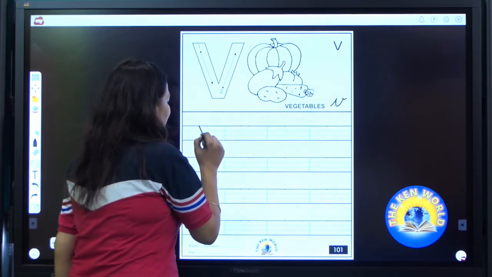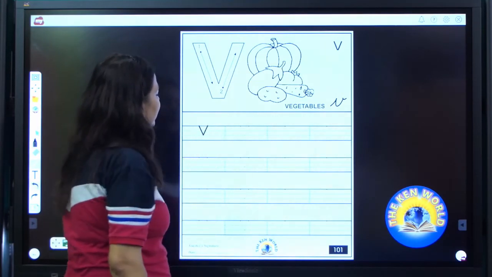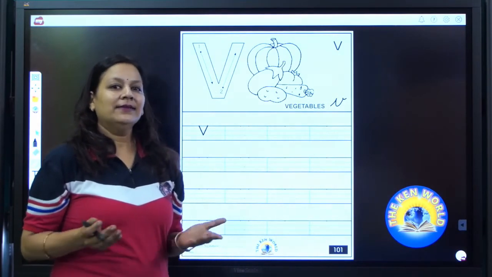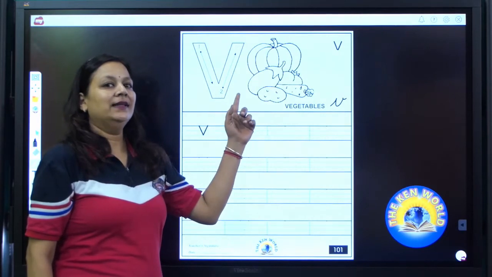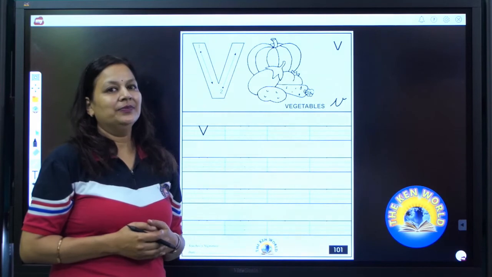Draw a slanting line till base line. One more slanting line. V. V says V. V as in vegetables. Now it's your turn to write V.